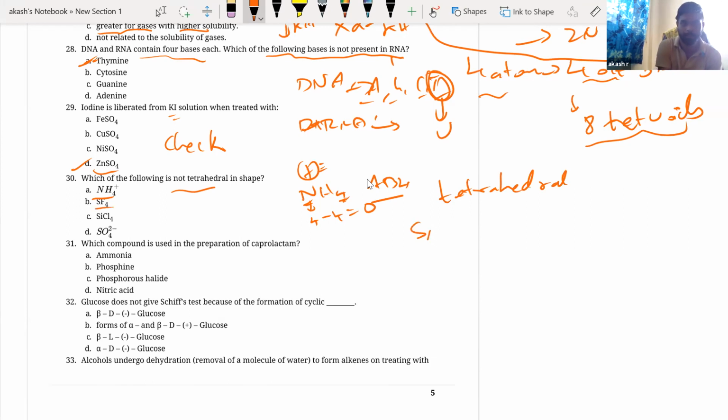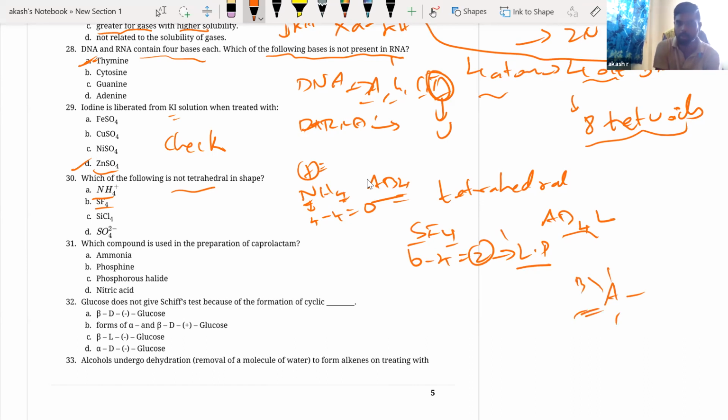Now SF4. Right. Sulfur has how many valence electrons? 6 valence electrons. 4 are involved in bonding. So 2 electrons are left out. That means 1 lone pair is present. So this is of the form AB4L. Right. Only when you have AB4, it is tetrahedral. AB4L, you know what shape you will have? Something like this. Say this is also going to have trigonal bipyramidal geometry.